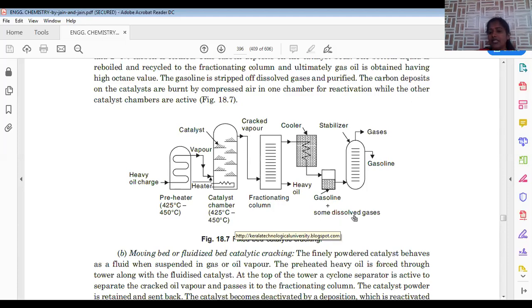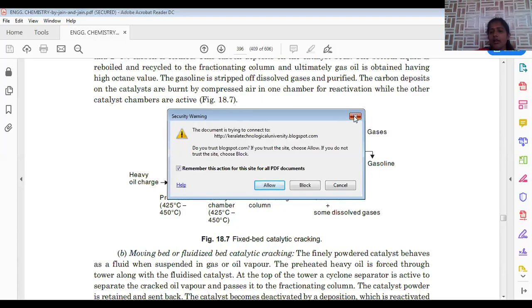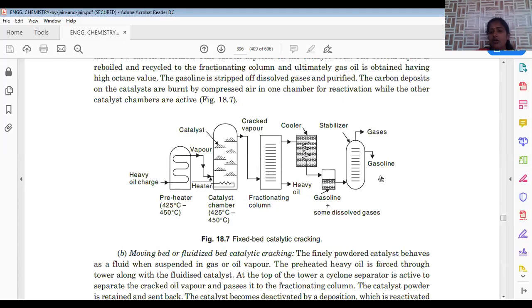Another dissolved gas is also present in this. In order to remove the dissolved gases, the gasoline enters another chamber, which is called a stabilizer. In this stabilizer, what we are doing is slowly allowing the gasoline as such, without any shaking, so that the uncondensed gas comes up. It gets collected from the top region, and the ungasified gasoline is collected from this outlet.